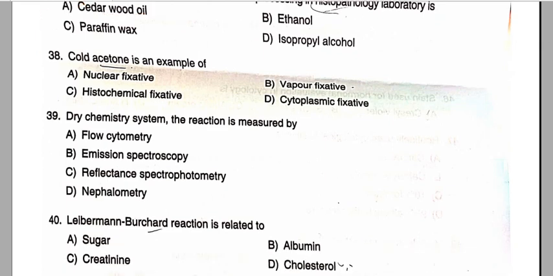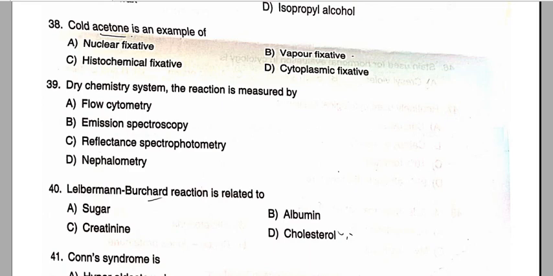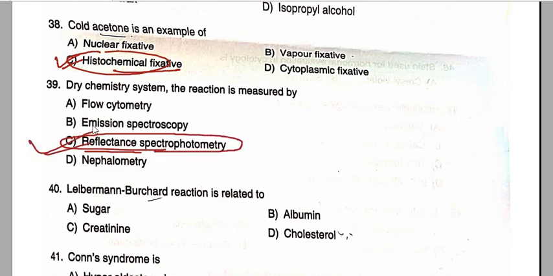In question number 38, cold acetone is an example of a histochemical fixative. Option C is the correct answer. In dry chemistry systems, the reaction is measured by reflectance spectrophotometry, option C, for question number 39.